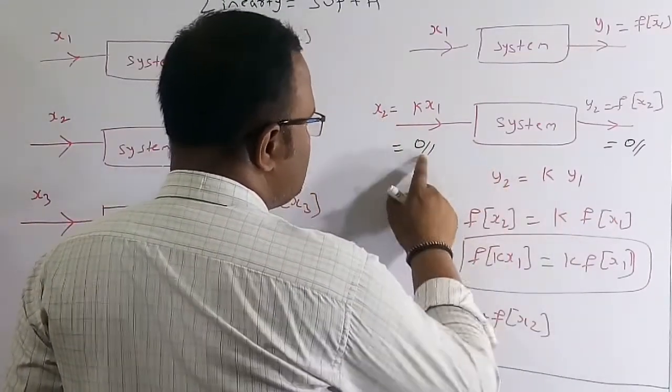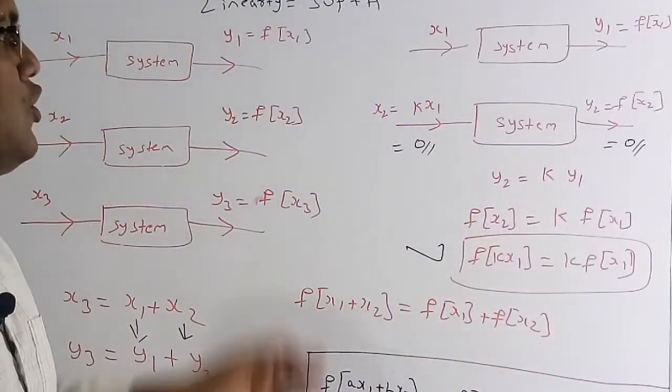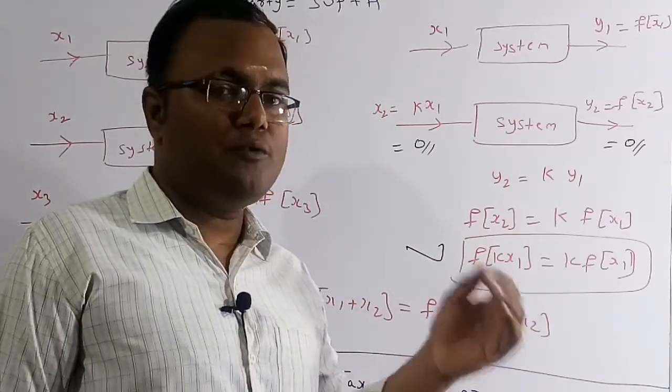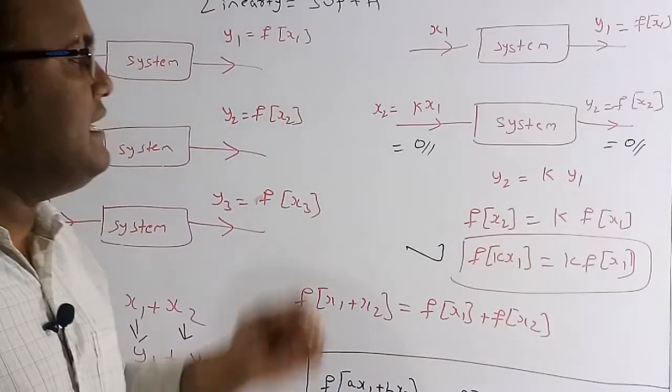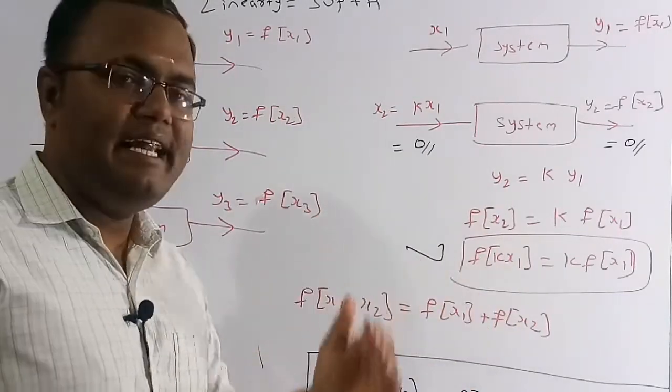So if the input is 0, the output is also 0. Then only the system is said to be a linear system. For a linear system, if the input is 0, the output also has to be 0. Then only the system satisfies the homogeneity principle, and we say it is a linear system.